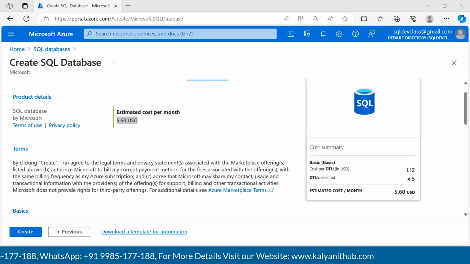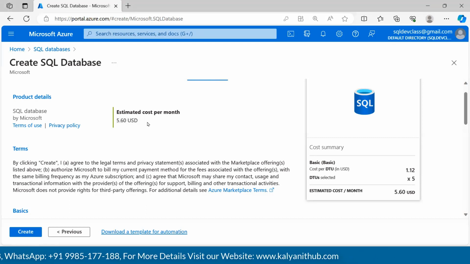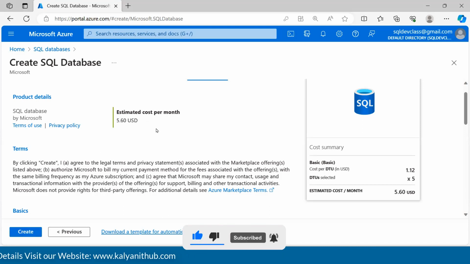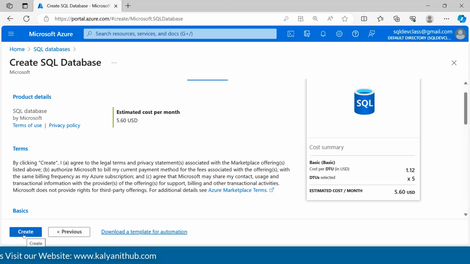Right, guys, whether you use it or you don't use it, Azure is going to charge me 15 rupees per day for this particular single database. Let's say if I have two databases created, then they are going to charge me 15 rupees for each database. Right. Anyway, we'll discuss more about this at a later point of time. But for now, the database and the server that we are going to create is going to charge me $5.6 per month. You can notice here, right? Estimated cost per month it is, not per day, not per hour, not any other duration. The duration is in months.